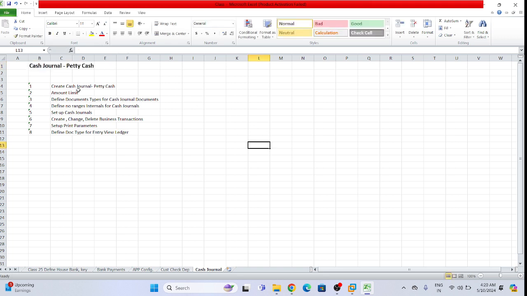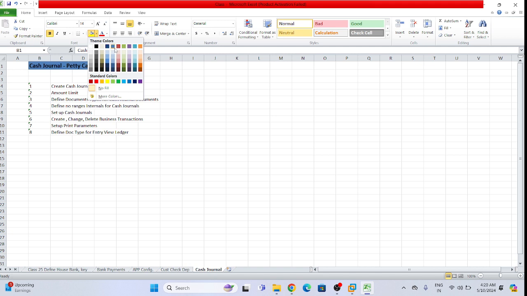Some clients will call it petty cash. Sometimes the company will set a limit, let's suppose in India up to 10,000. We will do the expense by cash only. Up to 10,000, minimum small expenses will be done with the help of cash.